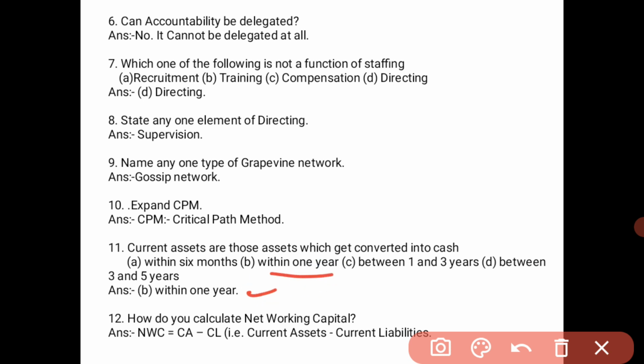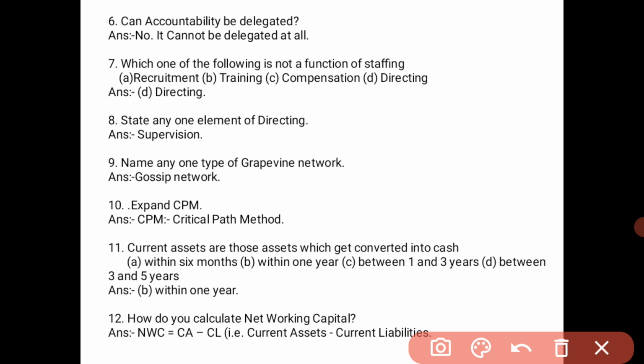And the last question, which comes under the financial management chapter, the last chapter: how do you calculate net working capital? We have already studied this in accountancy and economics also. Net working capital is equal to current assets minus current liabilities. It is a very simple formula.